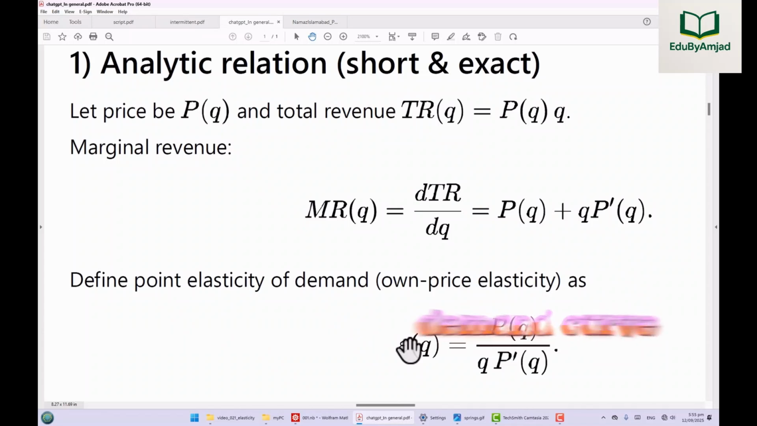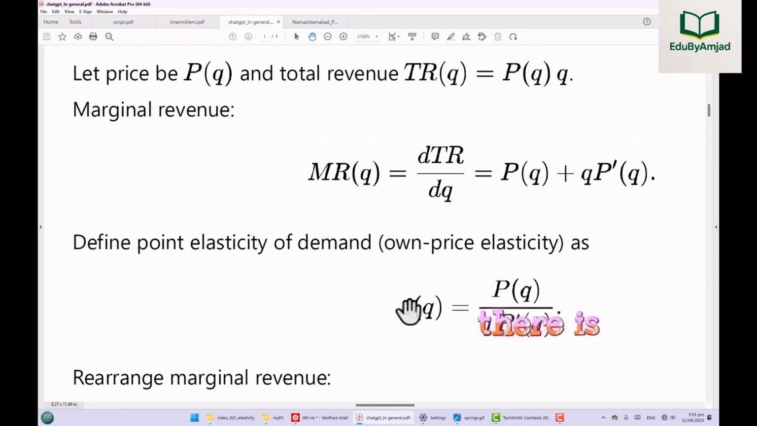Whether the demand curve is linear or nonlinear, there is a close relationship between marginal revenue and elasticity. Let's explore this in general functional form. Let price be P of Q, so that total revenue equals P of Q times Q. Marginal revenue is the derivative of total revenue, which gives P of Q plus Q times the derivative of P of Q.